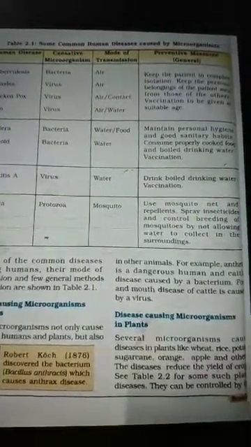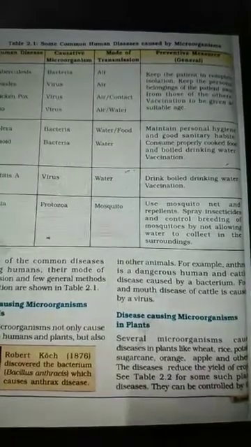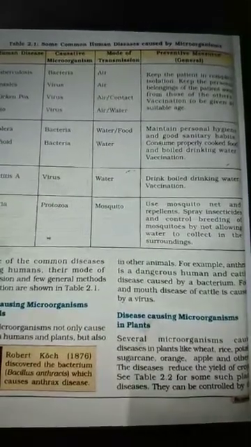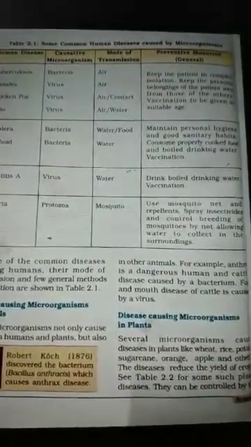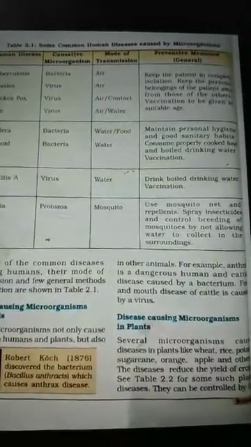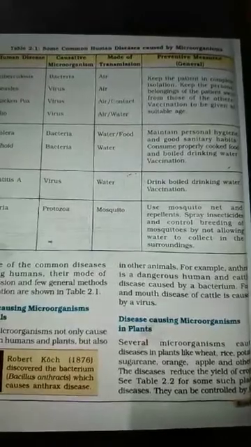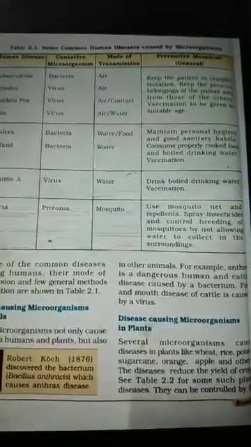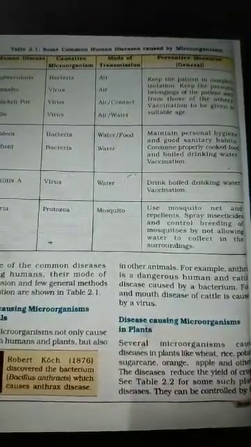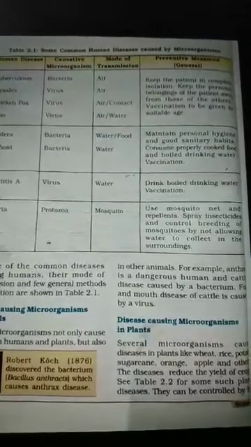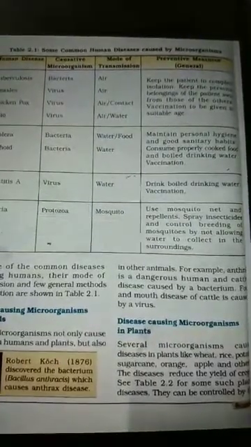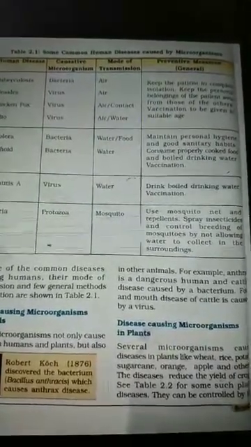They cause disease on the crops also, and they are harmful for the cultivation of a crop. The disease reduces the yield of the crop. So because of the microbial disease, they are harmful for the production of the crop.